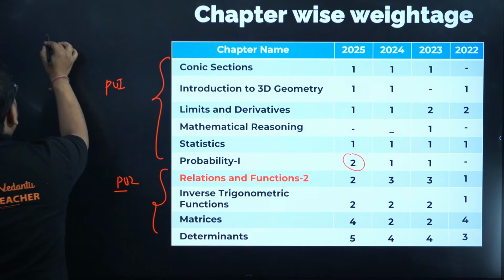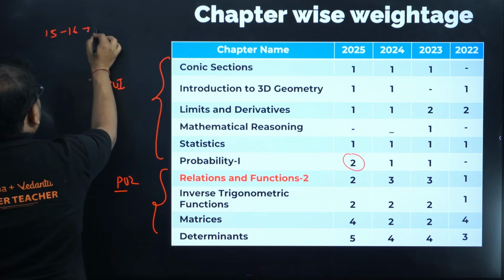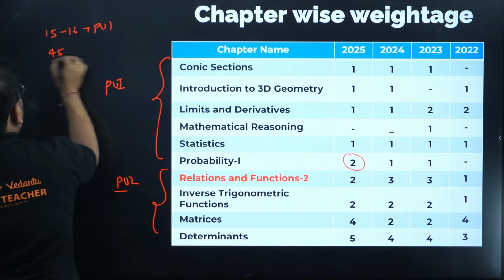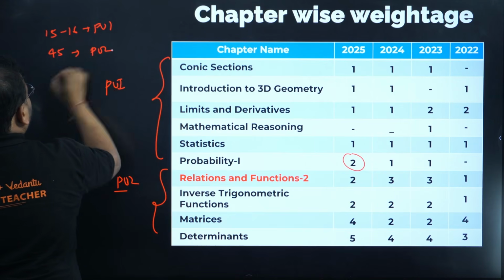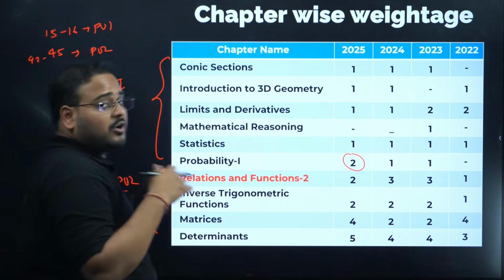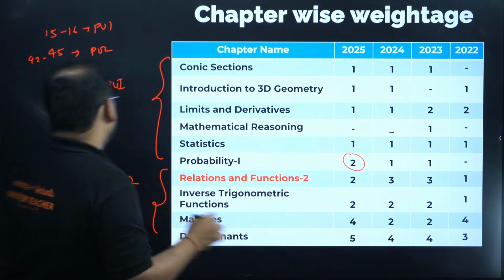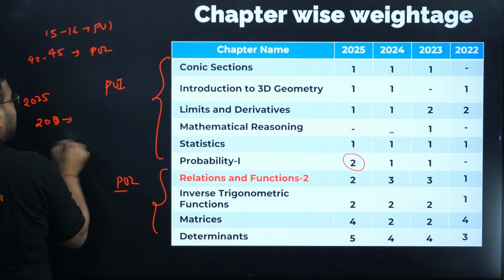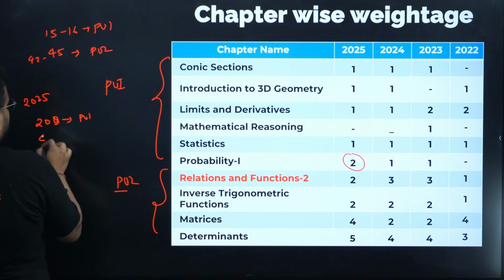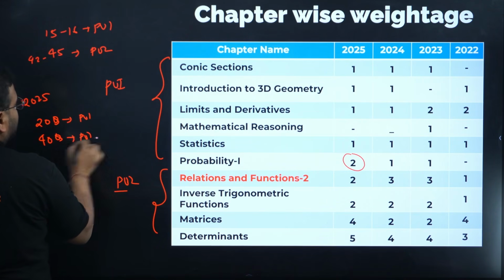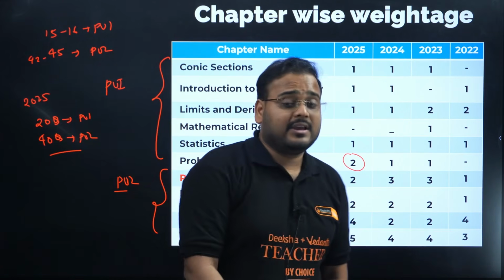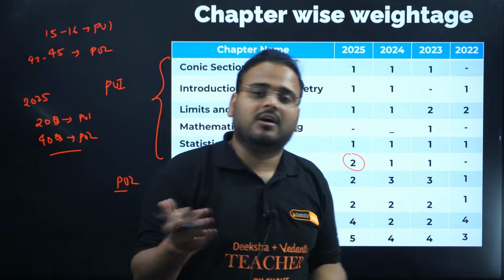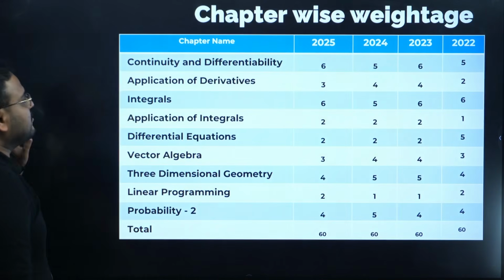Earlier the mix used to be close to 15 to 16 questions in PU1, and about 42 to 45 in PU2. This was your earlier mix, but last year this changed. In 2025 we had 20 questions from PU1 and the other 40 questions from PU2. So the weightage of PU1 was more in the previous year, but usually the mix is around 17 questions from PU1 and the other 43 from PU2. So this was the chapter wise analysis,